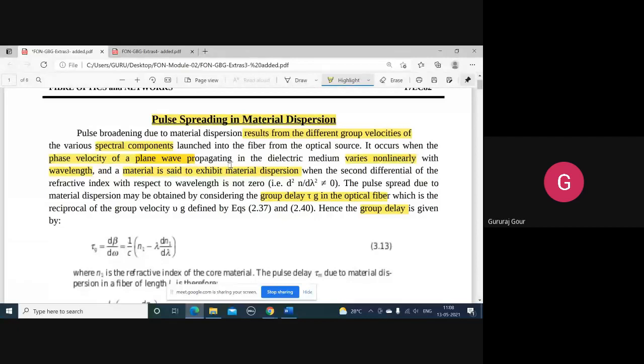Understanding? The behavior of the plane wave, which is propagating inside the fiber, is changing non-linearly. Non-linear means you cannot predict. It is randomly changing with respect to the wavelength. That is the main aspect lying behind the material dispersion.